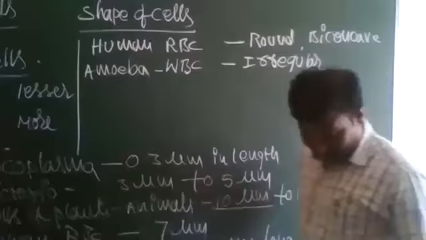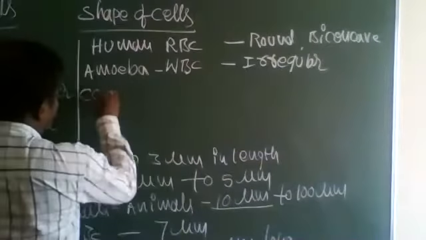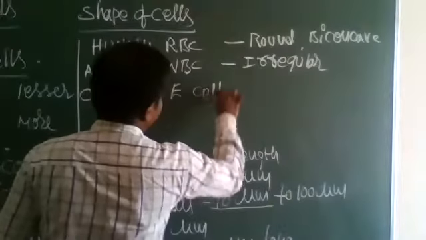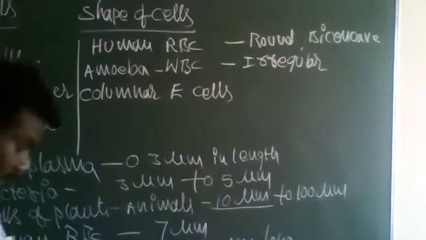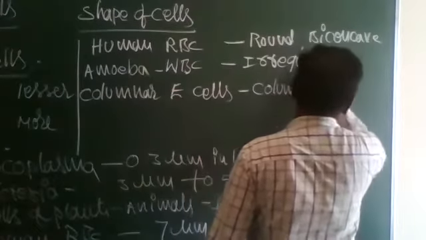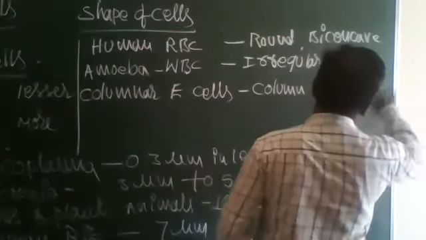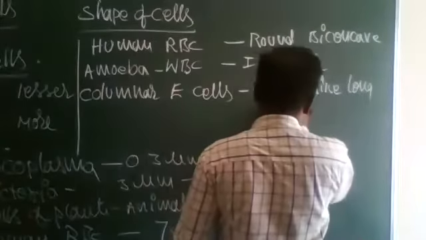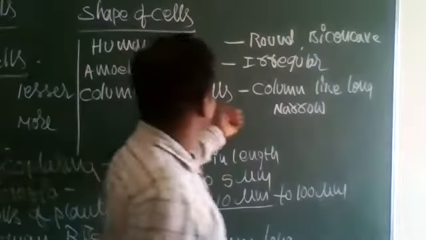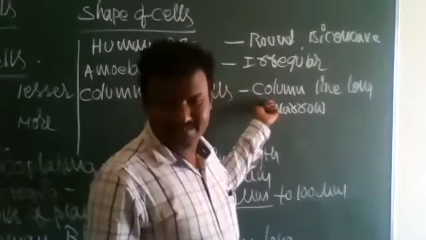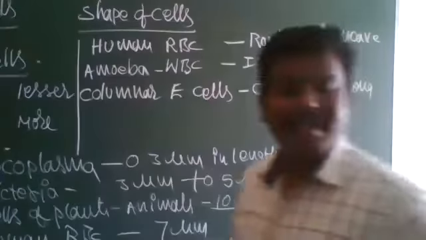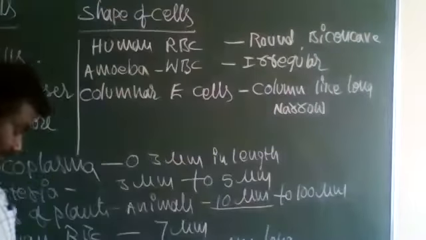Everybody knows that. Next, columnar epithelial cells. The shape is column-like, long and narrow. Like this we have seen columnar epithelial cells: first column, second column, third column, long, narrow shaped cells.